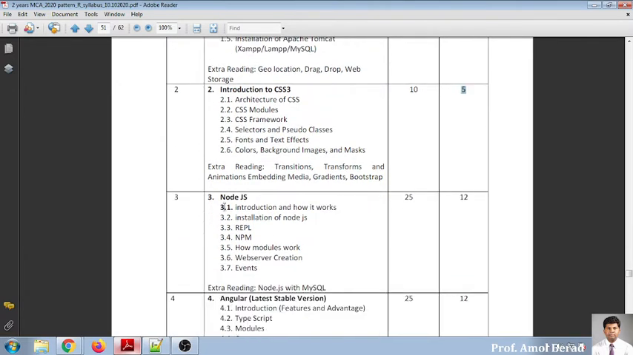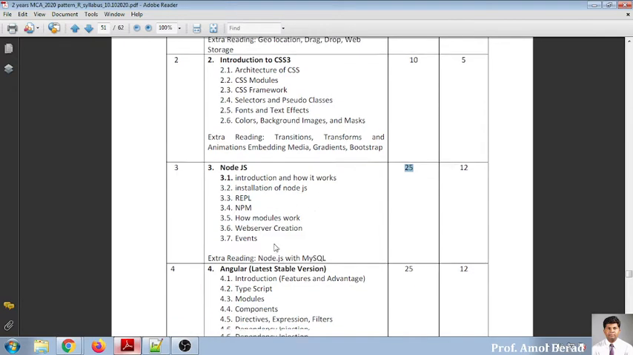Third one will be Node.js. Though it is an introduction, we will be moving into more detail about Node.js, for which we need to install MySQL and also your Apache server. The weightage is 12 lectures need to be conducted, and the weightage is 25%. So out of 50 marks, 25% of weightage will be given to Node.js.